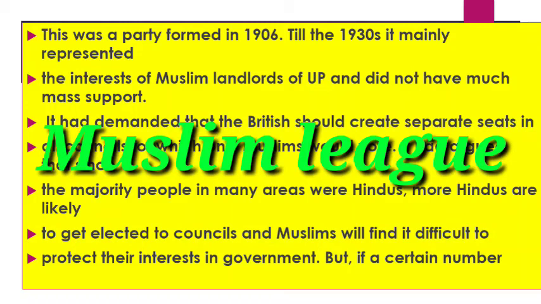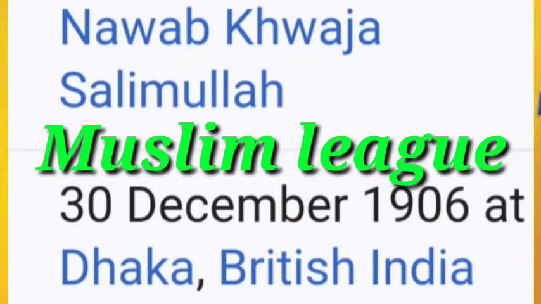The Muslim League also started. The Muslim League party was formed on 30 December 1906. Who started this? Aga Khan was the leader of that.